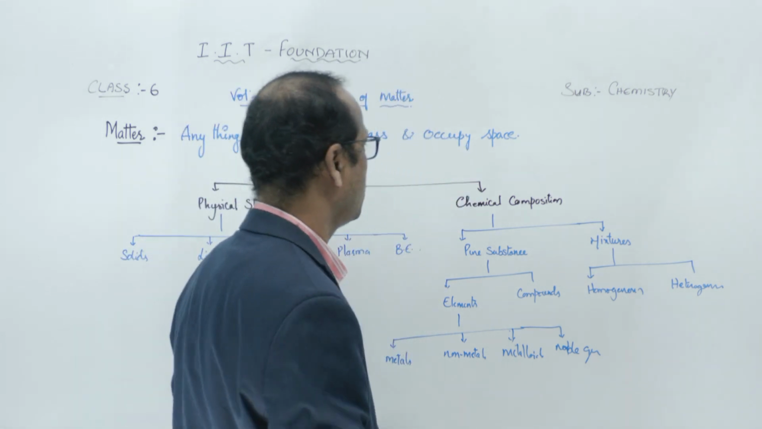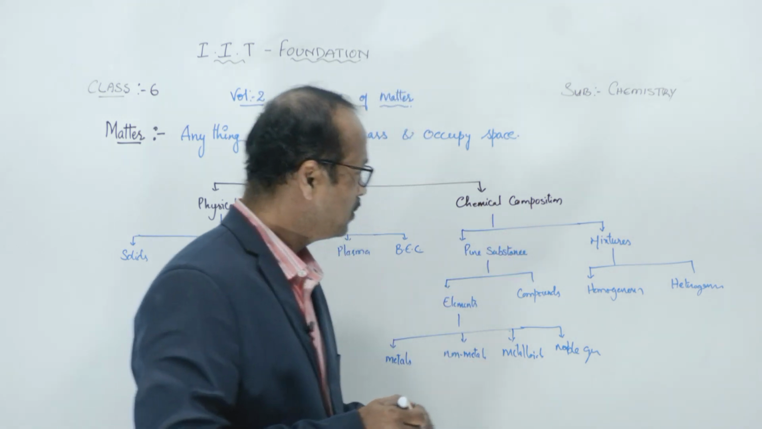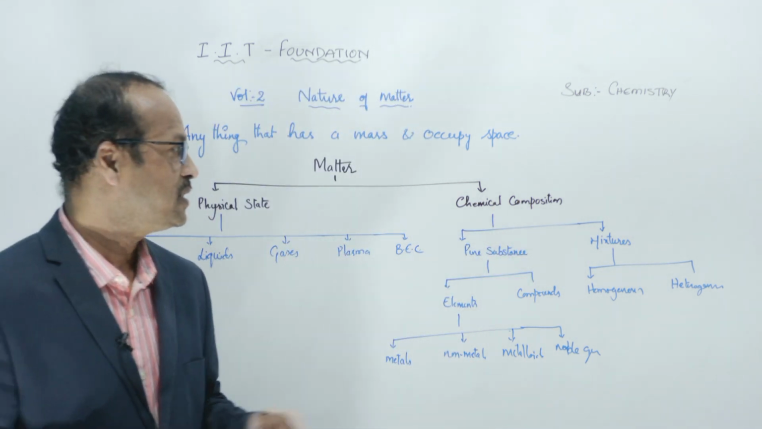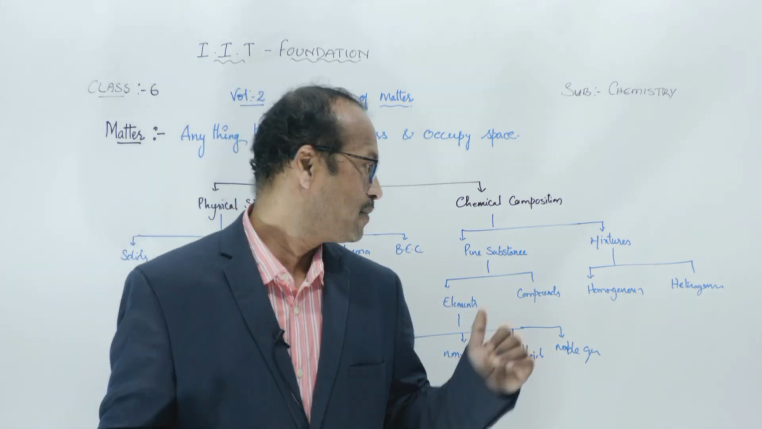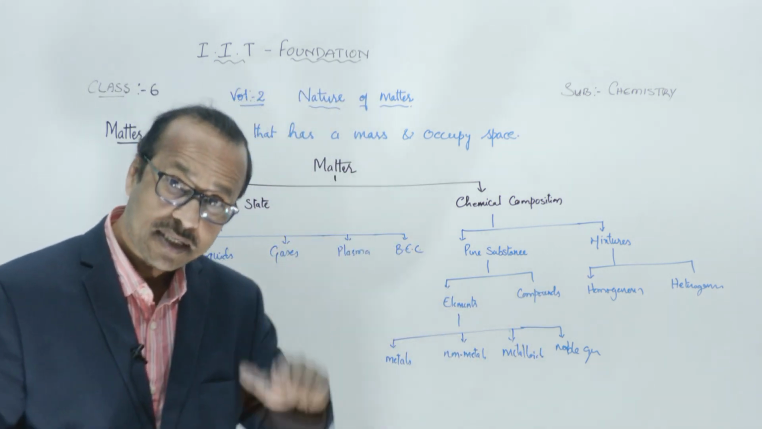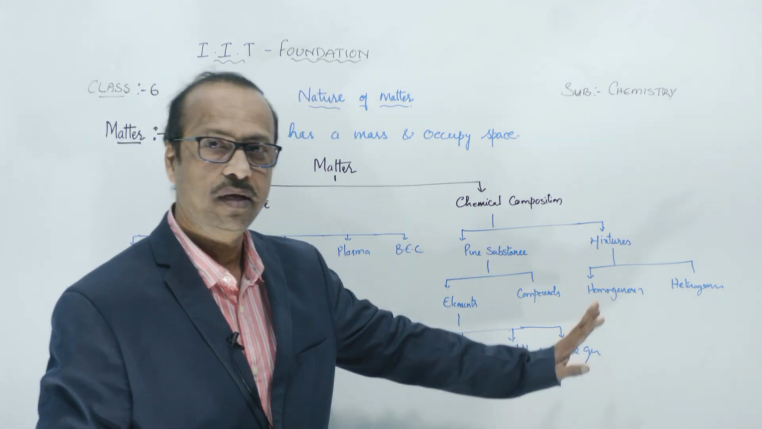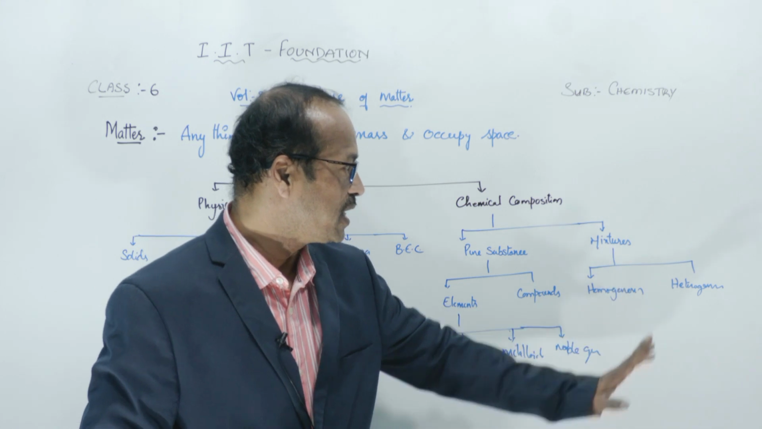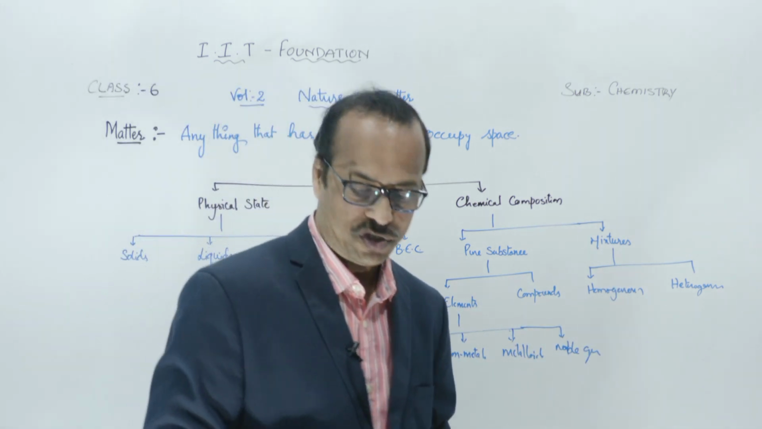And whereas based on chemical composition, they are classified into pure substances and mixtures. Pure substances are classified again into elements and compounds. Elements are again classified into metals, non-metals, metalloids and noble gases. And on this side, mixtures are classified into homogeneous and heterogeneous. Right, students? So this is the classification of matter.